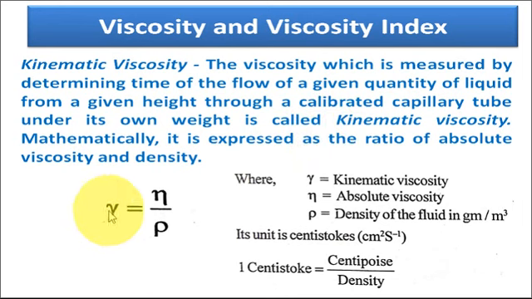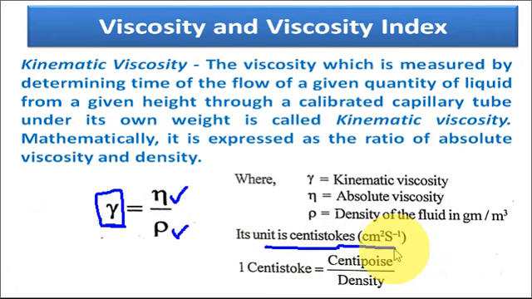Mathematically, we can say that kinematic viscosity, which is represented by gamma, is equal to the ratio of the absolute viscosity and the density of the lubricating oil. Eta is the absolute viscosity here, gamma is the kinematic viscosity, and rho is the density of the lubricating oil. So the kinematic viscosity is equal to the absolute viscosity divided by the density. The unit for kinematic viscosity is the centistokes, which is equal to centimeter square per second.